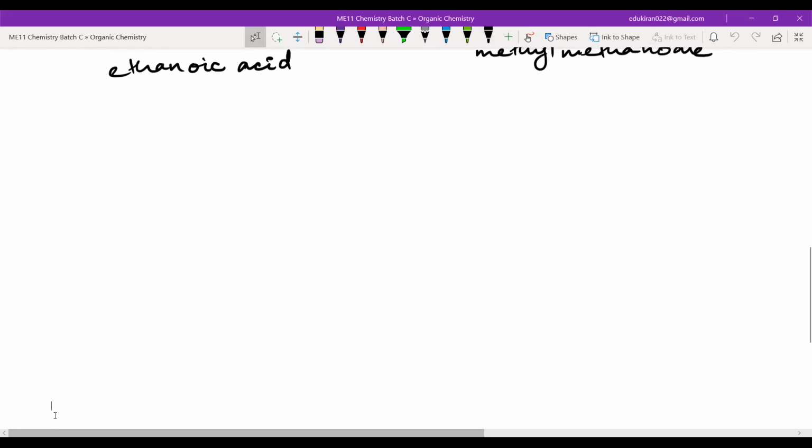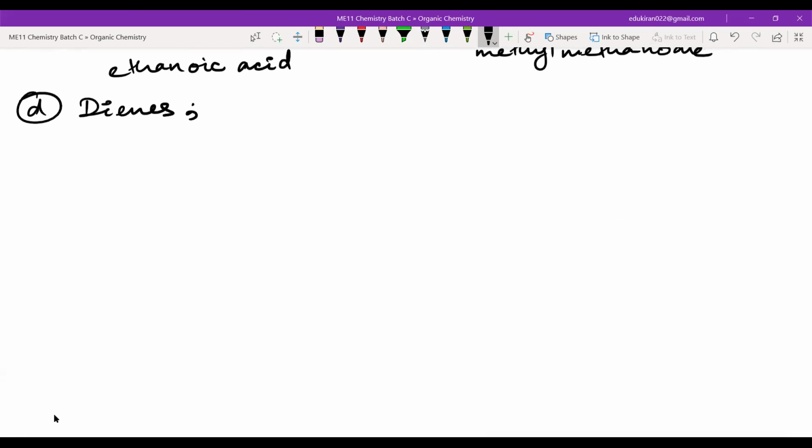unsaturation. So please write dienes, alkenes, and alkynes. Next type D. This is also under functional group isomerism. Dienes. Dienes means if you will have two double bonds. Alkenes. And also you can have alkynes. They can also show isomerism.